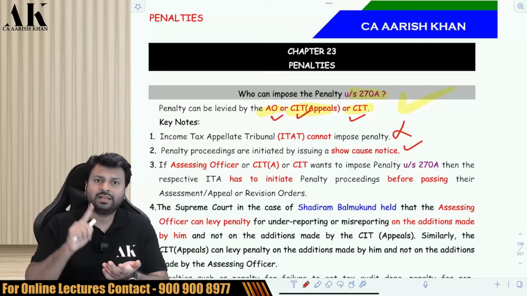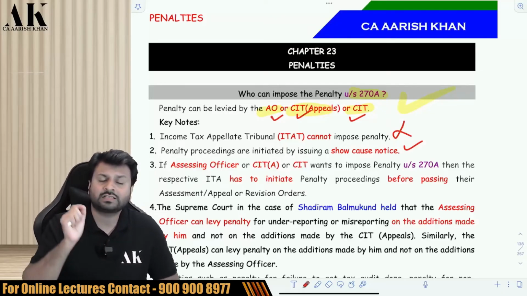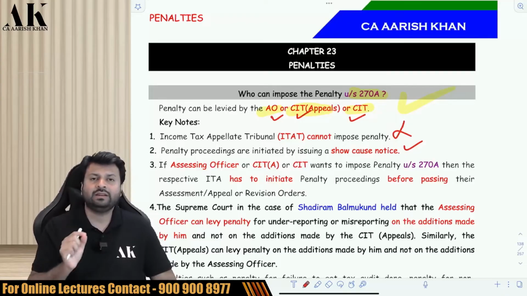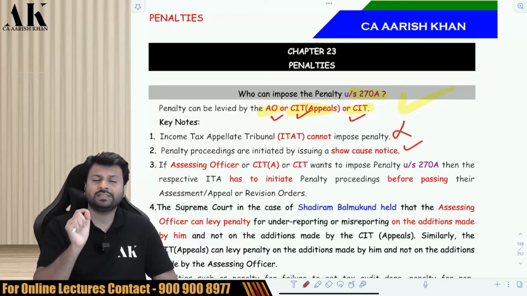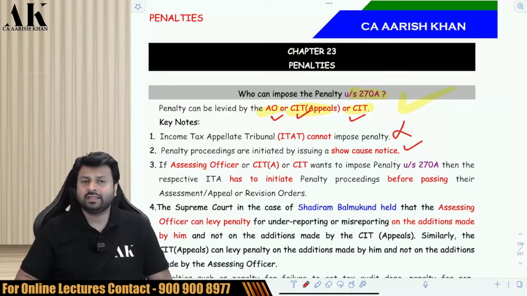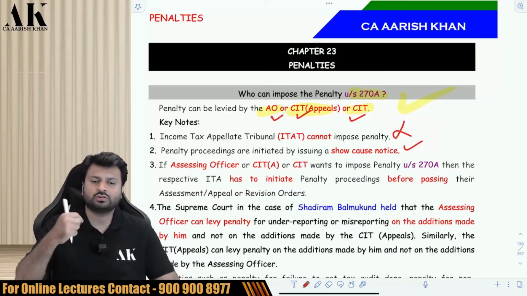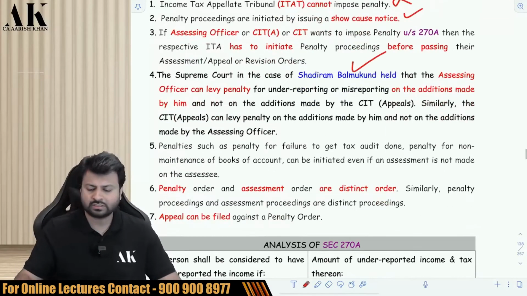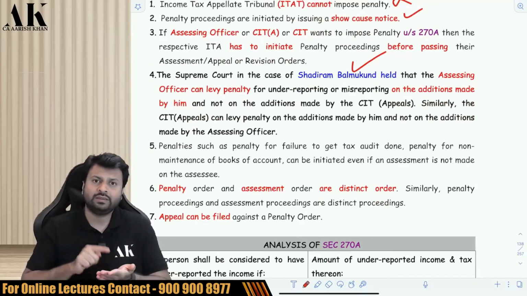Similarly, the CIT(Appeals) and the CIT also have to issue the show cause notice before completion of their respective proceeding. The CIT(Appeals) will issue show cause notice before passing the appeal order, and CIT will issue the show cause notice before passing the revisionary order under 263. Therefore, the timing is very important. Before completing the respective proceeding, they have to issue the show cause notice. One more thing, the Supreme Court held in the case of Shadi Ram Balmukund that the person who has found the escaped income can only impose the penalty.